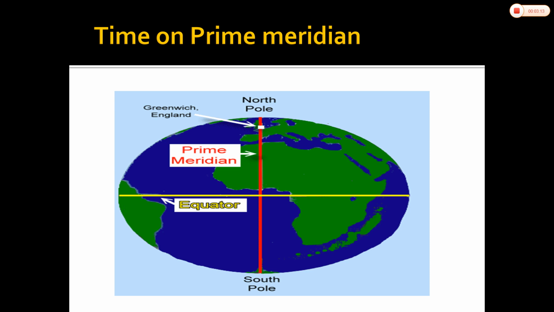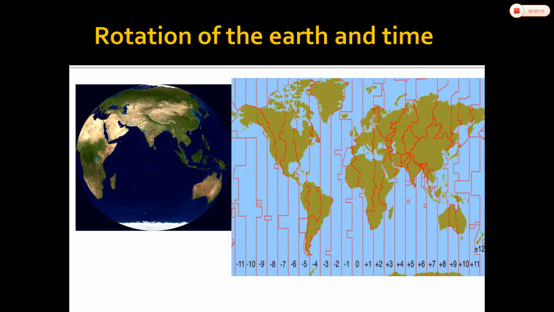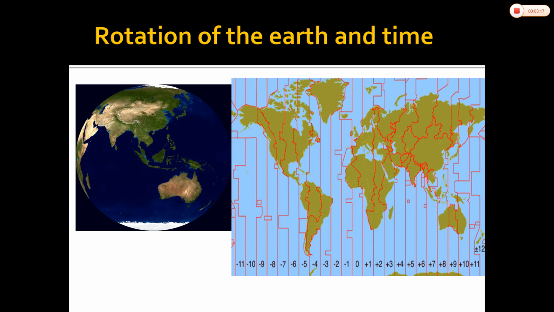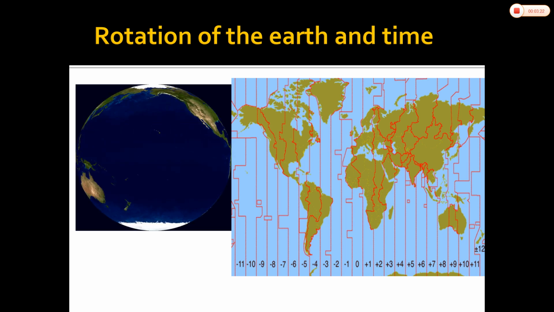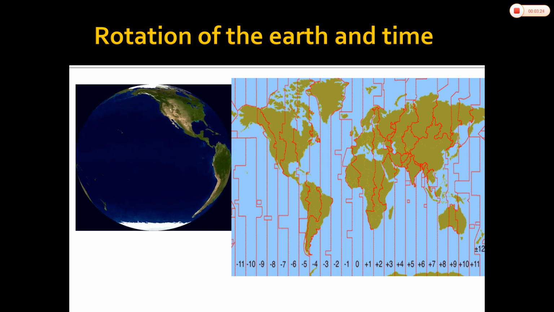Thus, we can say there is a relation between the rotation of the earth and the time.